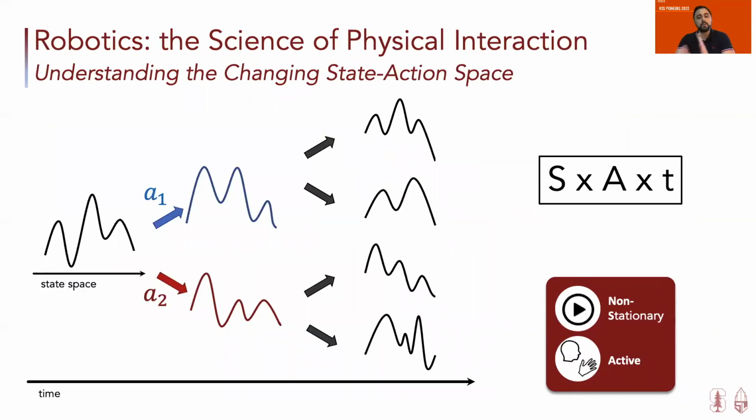In robotics, we need to perceive, understand, and take decisions based on the state of the environment, which is usually an intractable distribution. Additionally, each new interaction of the robot will change the state. A robot as an interactive agent needs to understand and control the structure of the combined state-action space that changes dynamically, which is a non-stationary distribution.